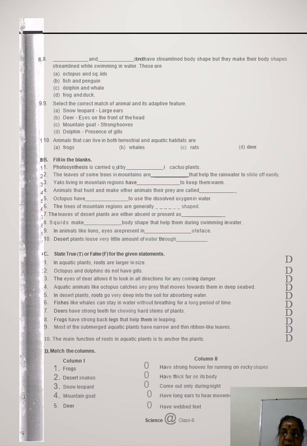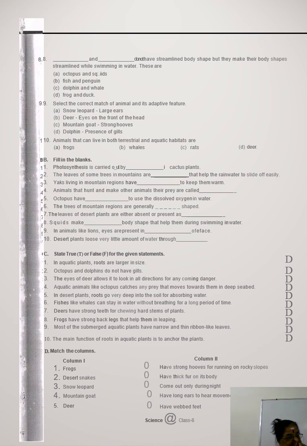They are normal in size and shape, but when they swim in water, they adjust their body to become a streamlined structure. So, octopus and squid, S-Q-U-I-D-S spelling. Octopus and squid have a streamlined body, but they make their body shape streamlined only while swimming in water.